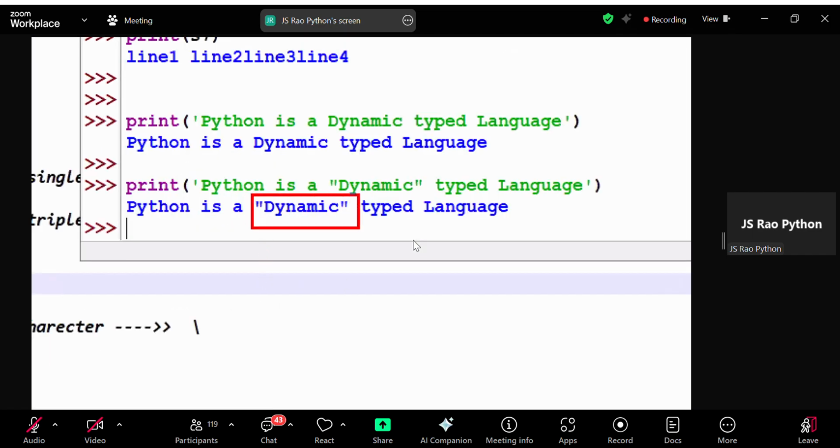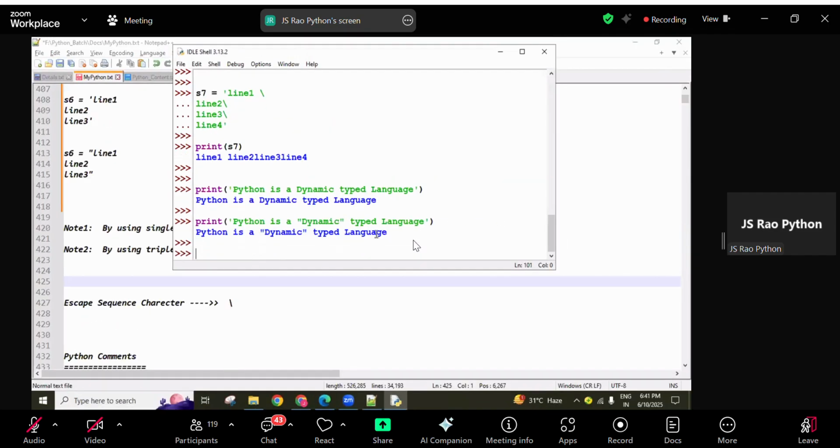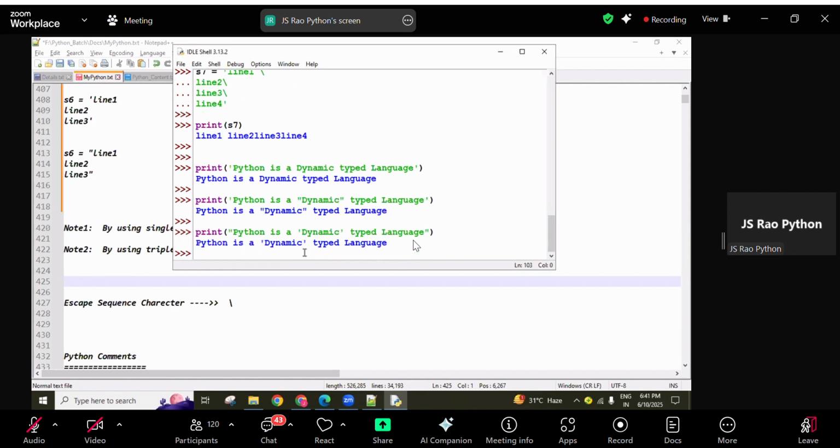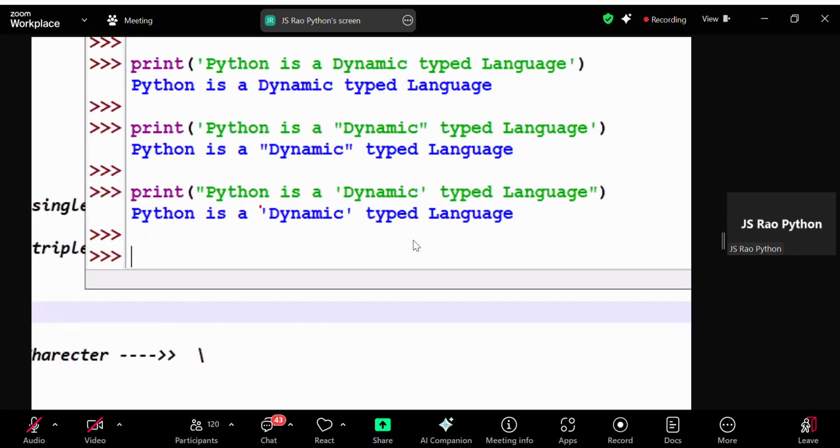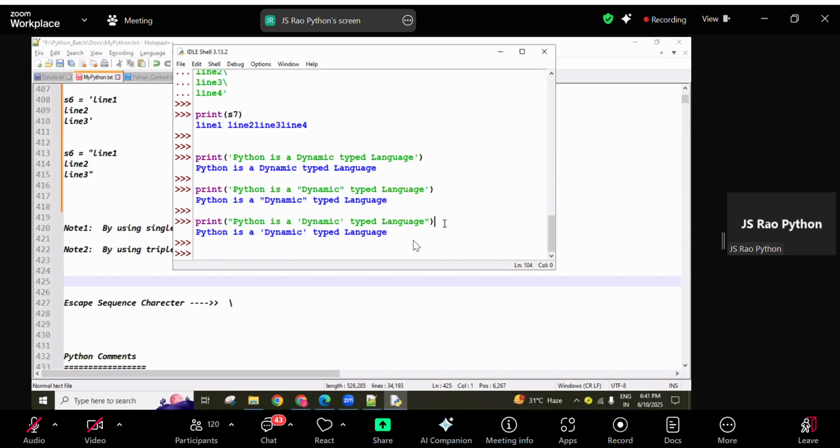Okay, so now you can see here, see guys, this one is highlighted. Python is a dynamic typed language, this one is highlighted. Okay, next, this one I'm going to use with double quotation, and again here with double quotation. And now if you want a single quotation, you can use it inside the double quotation, highlighting like this.